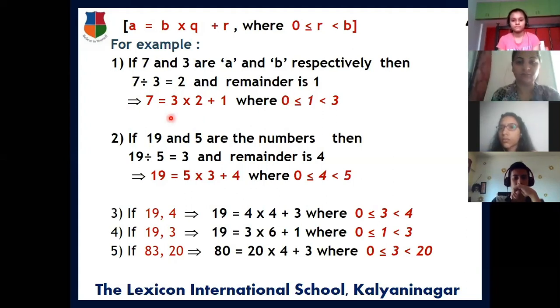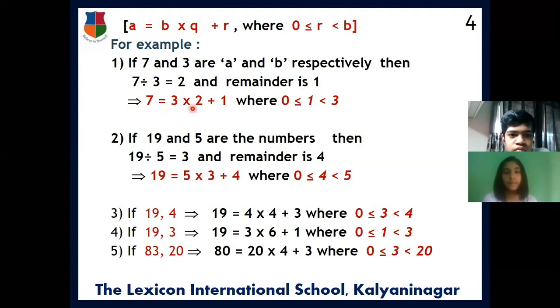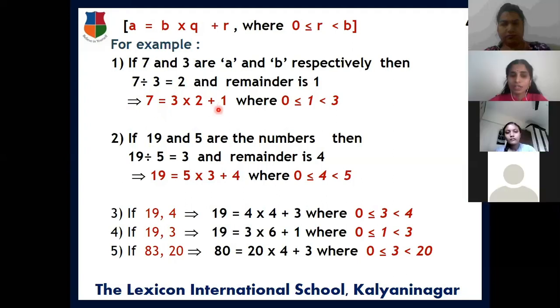That is 7 is equal to, that means A equal to 3 into 2. 3 2s are 6, plus 1, 7. So both sides are equal. This is the same as our relation that dividend is equal to divisor into quotient plus remainder. Here 0 is less than or equal to 1, which is less than 3.